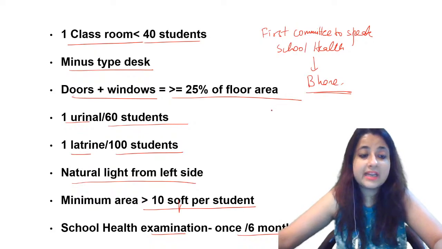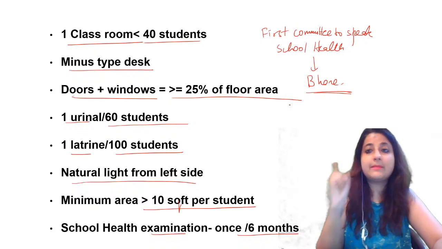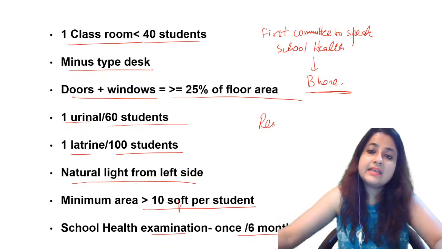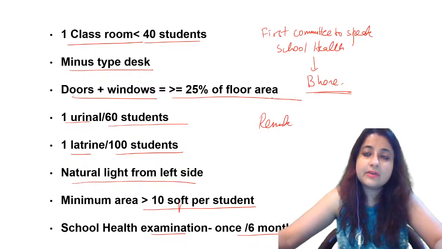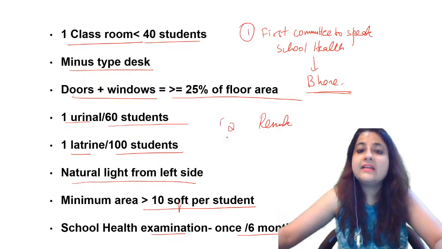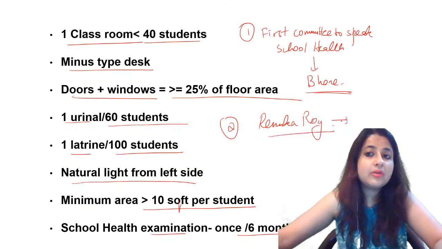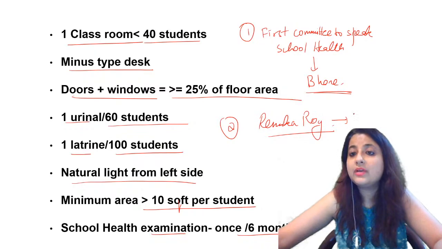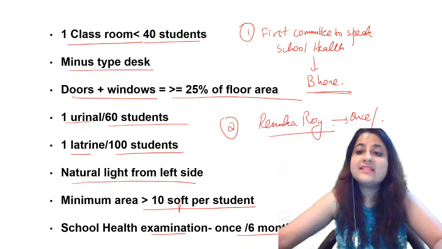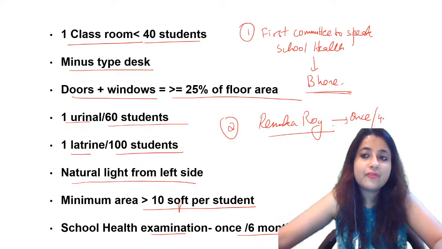But then not Renuka Roy. सबसे पहले Bhore Committee ने बात किया था. Then came Renuka Roy. Okay, second was, this was the first committee. Then second, Renuka Roy. Renuka Roy ने क्या बोला? Renuka Roy said that we must have school health examination once every, how many years, guys? Once every, she said 4 years.